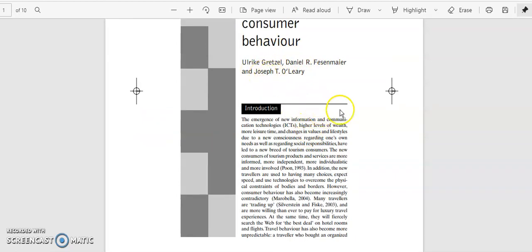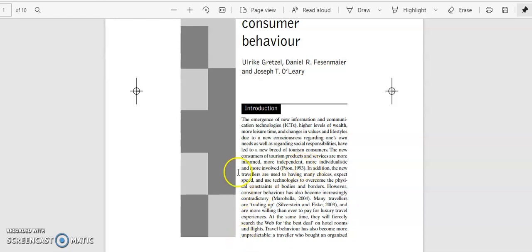So once you have already added the citation in the references, the second thing we have to do is cite it also while we are doing the review of literature. For example, I'll show you the review of literature done in this paper.